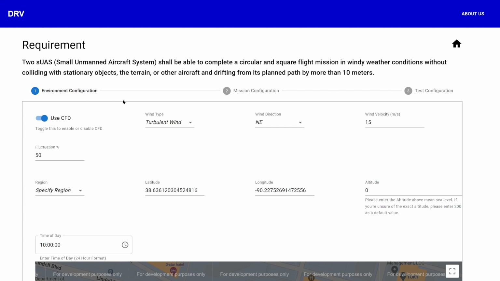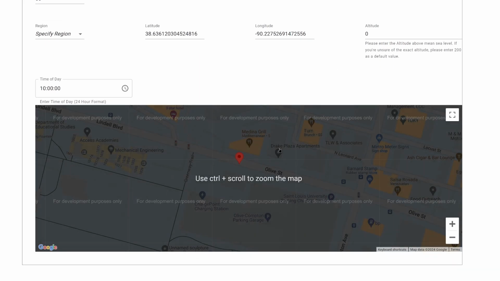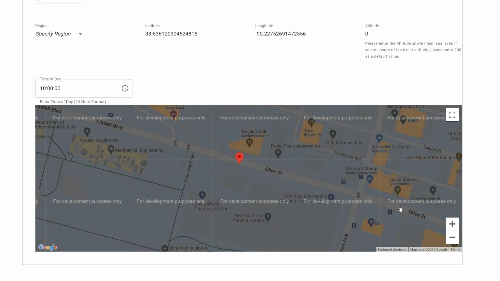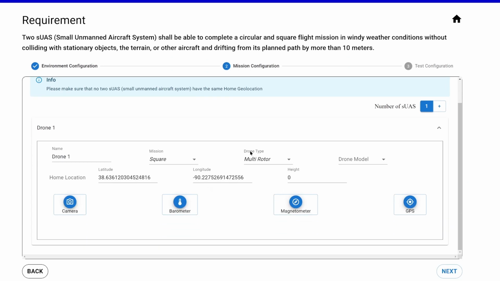First, the developer will specify the wind condition using wind type, wind direction, wind velocity, and fluctuation percentage. Then, the developer will specify where the simulation takes place. For example, we're using this location. Then the developer will specify the drone specification. For this example, we'll be using a square mission.